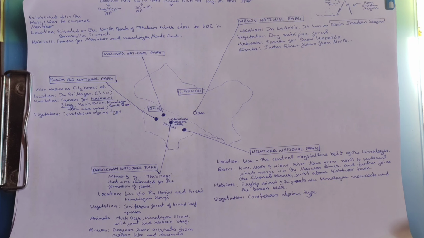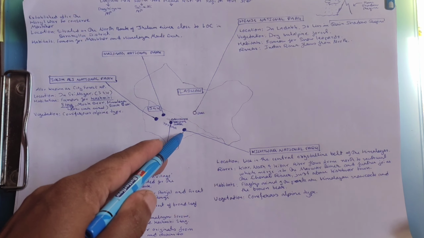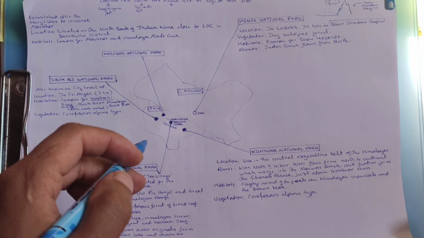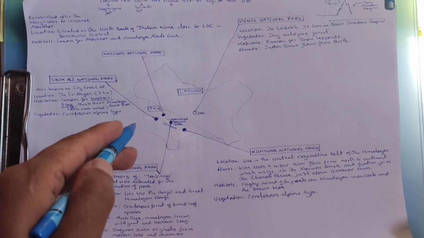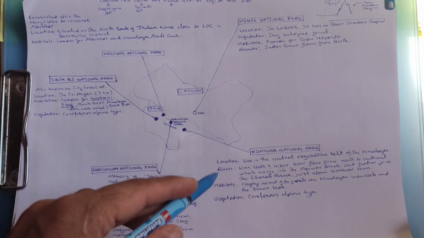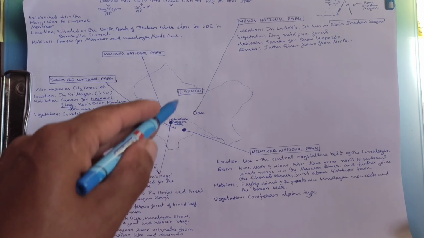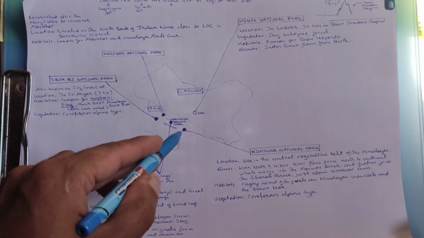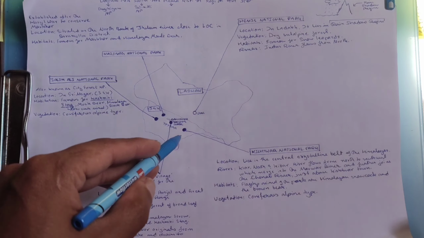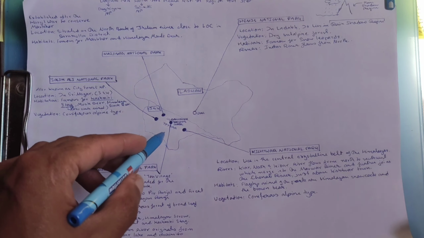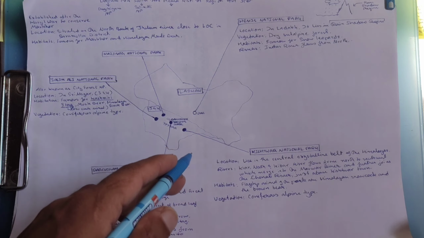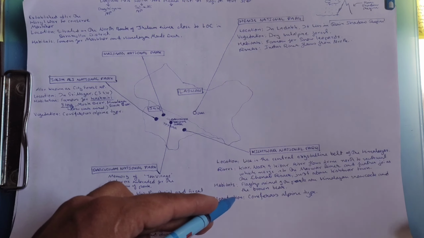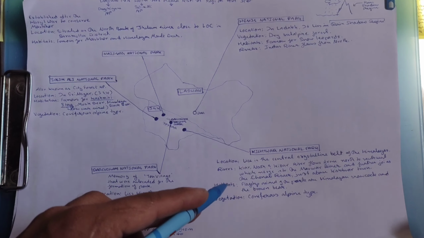The next national park is the Kishtwar National Park, which is right here. Kishtwar National Park lies in the central crystalline belt of the Himalaya. The Kiar, Nath, and Kibar rivers flow from the north to the southwest, merge into the Marwar River and further join the Chenab River. So you could say the Kiar, Nath, and Kibar rivers are tributaries of the Chenab River, just above Kishtwar town. The flagship animals of this park are the Himalayan snowcock and the brown bear. The vegetation is coniferous alpine type. So this is about the Kishtwar National Park.